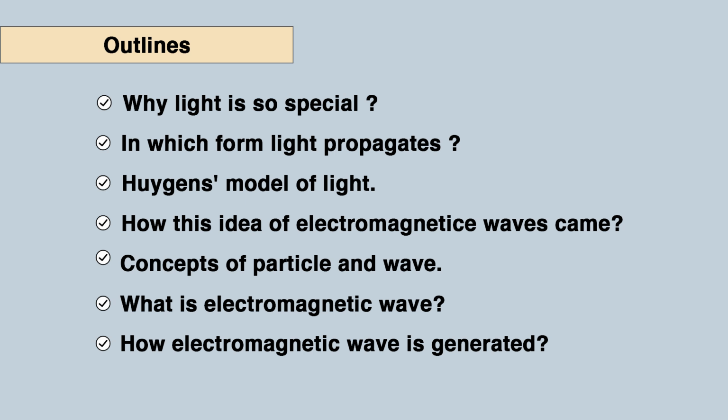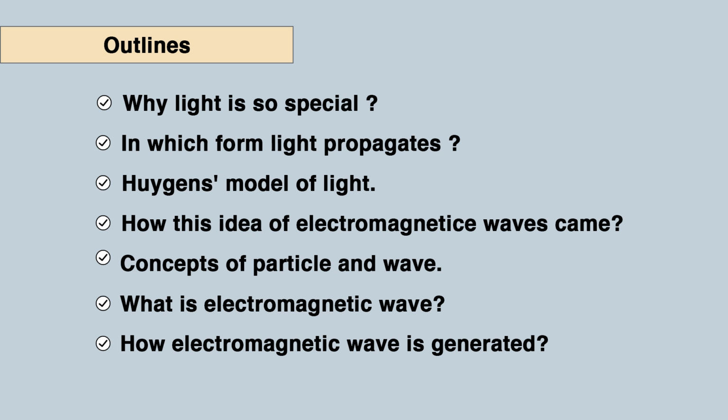Then the concept of particles and waves, and next we will discuss what an electromagnetic wave actually is, and also the method of generation of this electromagnetic wave.